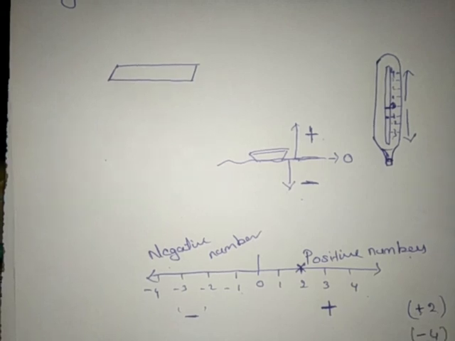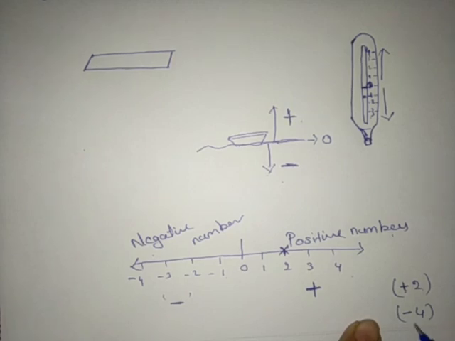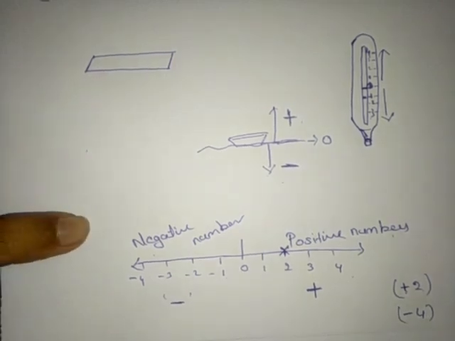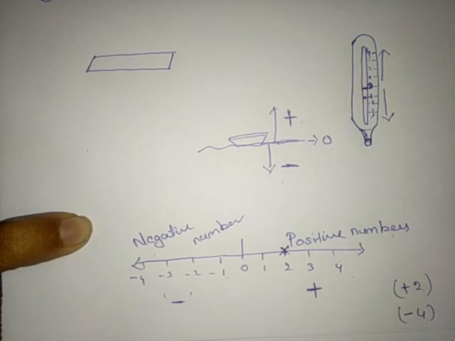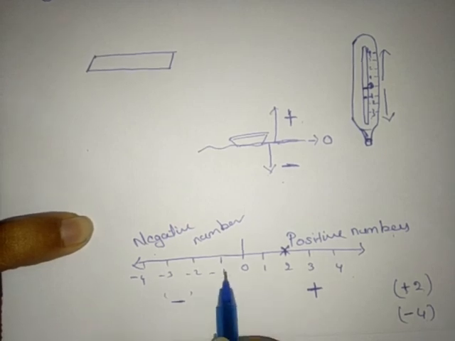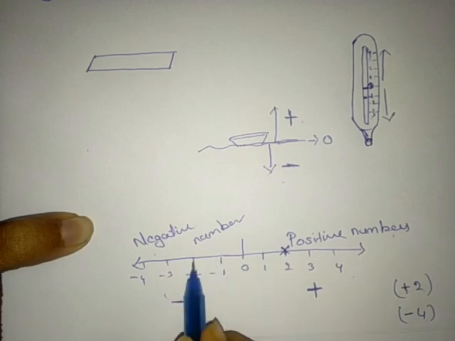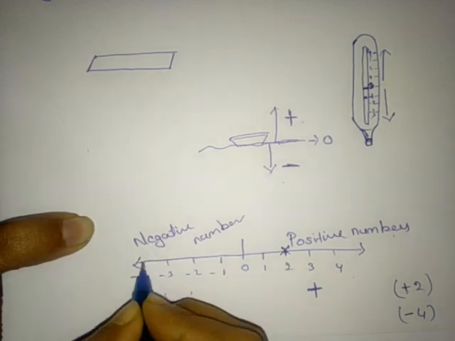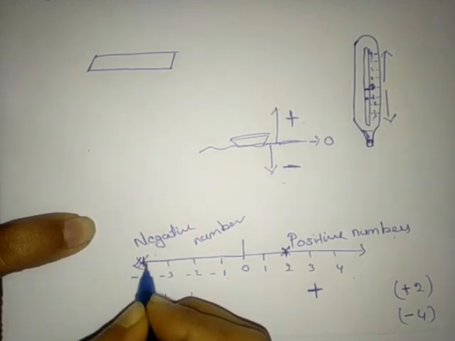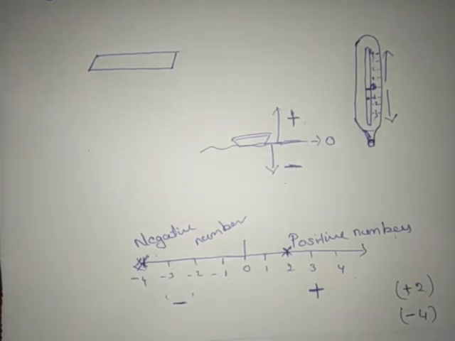For -4 we need to move 4 steps from the 0, that too on the left side. Left side means this side. Where is -4? 1 step, 2 step, 3, 4 step. Here we got the -4 point.